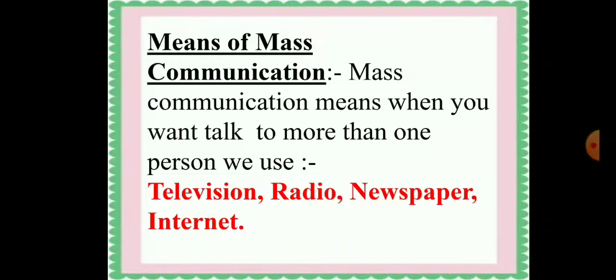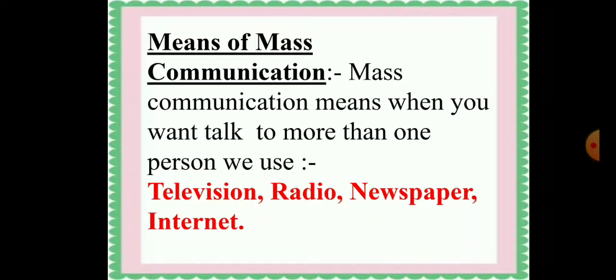Mass communication means when you want to talk to more than one person, we use television, radio, newspaper, internet. Now students, there are many things that we want to spread in our society, or tell to more than one person. So what will we do? We will give it on radio, or we will print it in a newspaper, or we will give it on television.